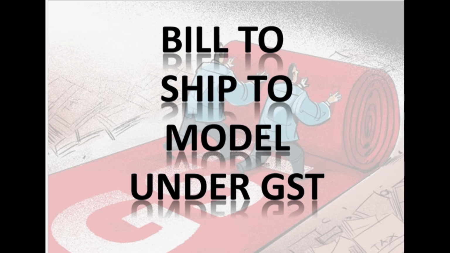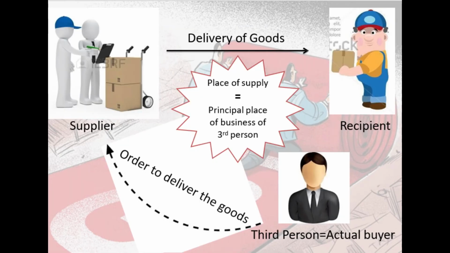So how it happens can be peculiarly addressed by the bill to ship to model under GST. I have tried to capture these transactions in different slides titled bill to ship to model. In the bill to ship to model, I have shown a pictorial representation wherein three players are there: one is the supplier, the second is the recipient, and the third is a third person, that is the actual buyer.